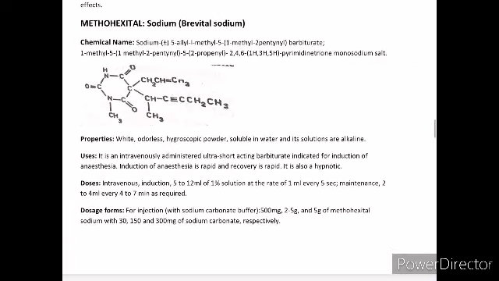Methohexital sodium. This is sodium plus minus 5-allyl-1-methyl-5-(1-methyl-2-pentenyl) barbiturate. So this is a derivative of barbituric acid, and on 5th position you have allyl and methyl pentenyl substitution. Now this is available as white odorless hygroscopic powder soluble in water and the solutions are alkaline.